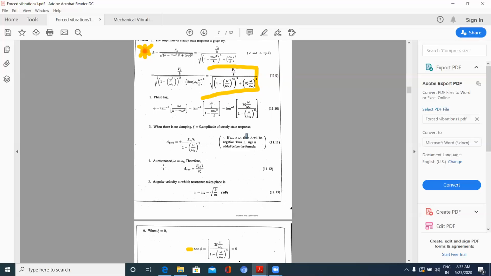And when there is no damping, that is zeta is not there, and when omega by omega n are the same, I will be getting maximum amplitude. But practically it is not possible, because there will be some damping, if not externally, internally between the molecules there will be damping. So there does not exist an amplitude with infinite displacement.